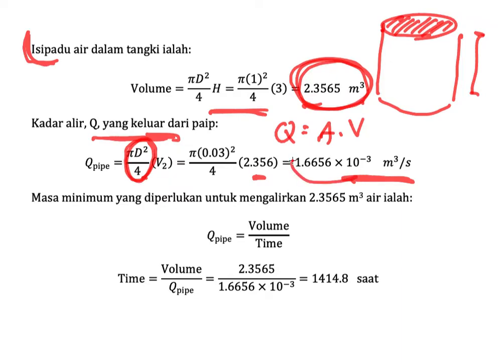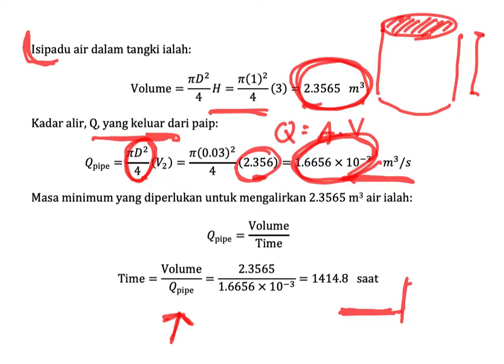and the flow rate is constant because the velocity here is constant. If the velocity is constant at 1.6656 times 10 to the power of minus 3 meter cube per second, then we could calculate the time to empty the tank. We calculate it with this equation, volume divided by the flow rate. So we have 1414.8 seconds.